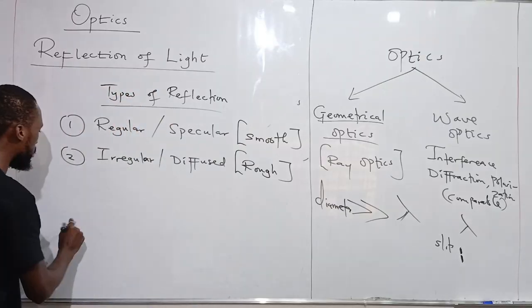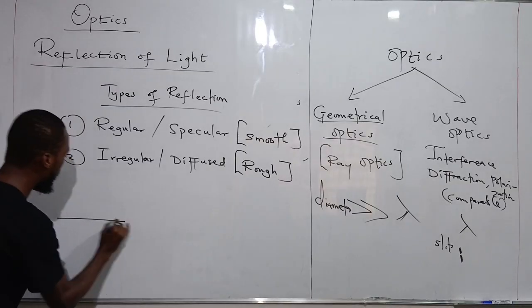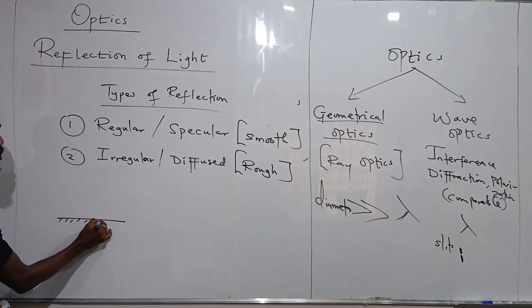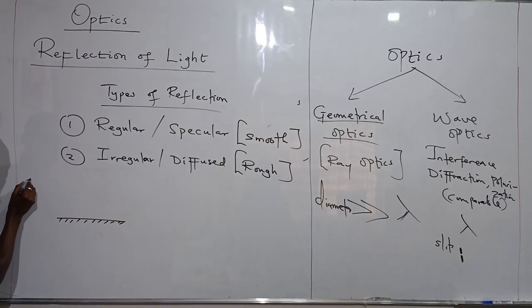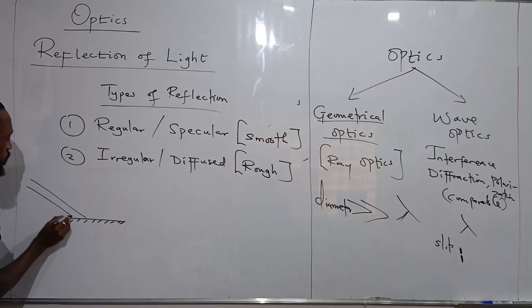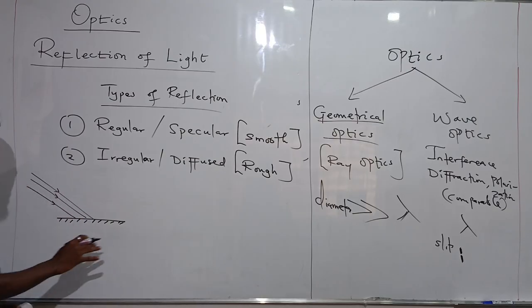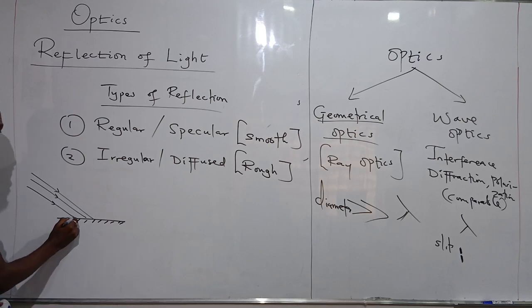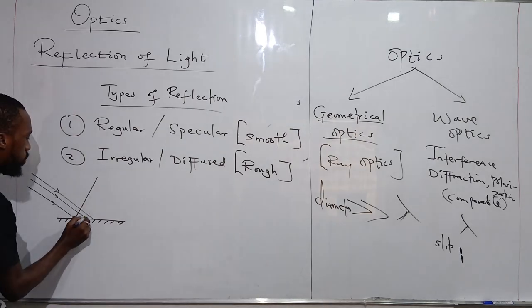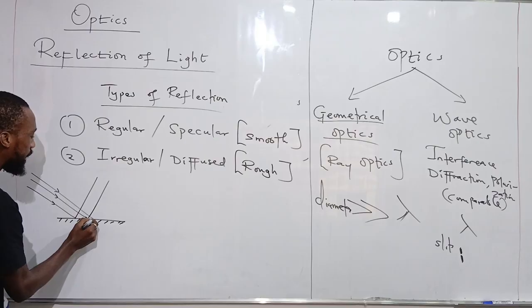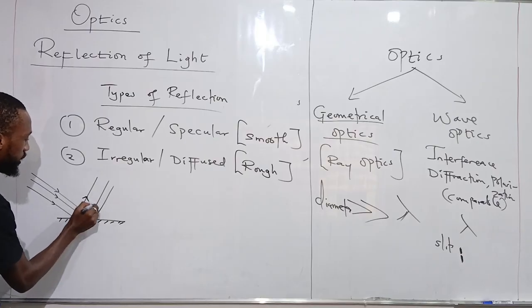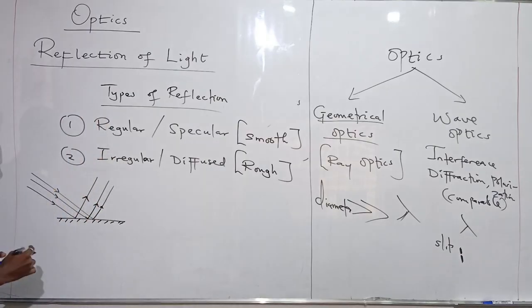Let me show you with a diagram. If I have a smooth reflecting surface like a plane mirror, and a beam of light coming from a source strikes it, upon reflection the rays will all move off in a regular fashion, parallel to each other.